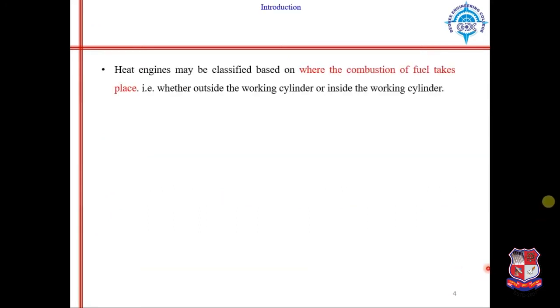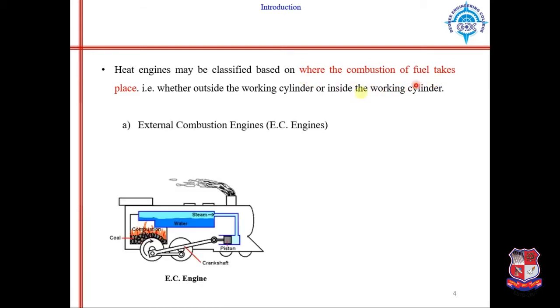So heat engines are classified based on where the combustion of fuel takes place. First, external combustion engine, in which combustion of fuel takes place outside the piston cylinder arrangement. Okay, in external combustion engines, the combustion of fuel will take place somewhere else rather than inside the cylinder.